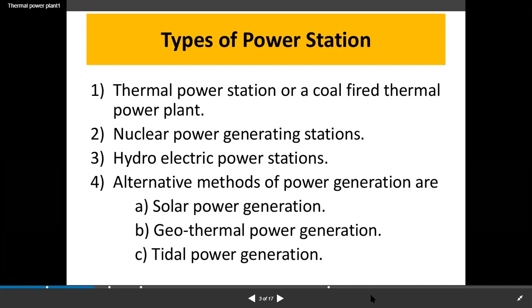Next, tidal power generation, where the coastal area or sea area is large in a nation, those countries use tidal power generation to produce power. It is not the only option, but tidal power is one of the options.